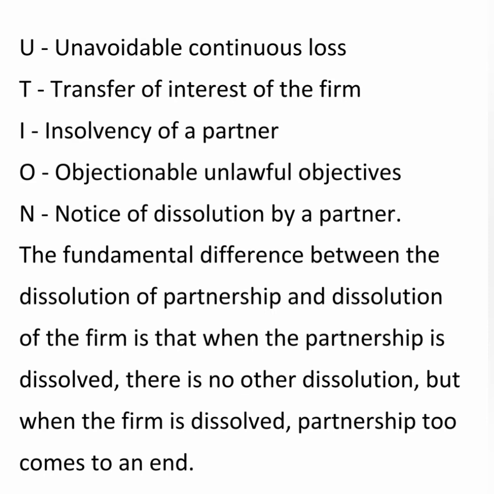Next is N. N for notice of dissolution by a partner. With the will and wish of a partner, when he decides to dissolve the firm and he gives a notice, in such circumstances the partnership firm gets dissolved. So students, the above said are the circumstances which bring the partnership firm to get dissolved.